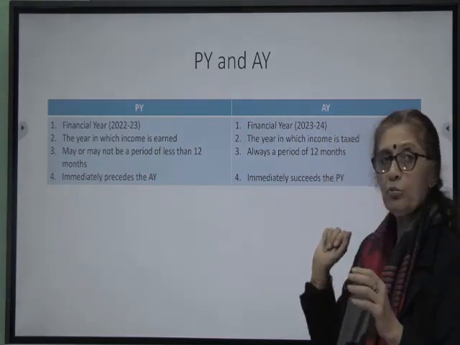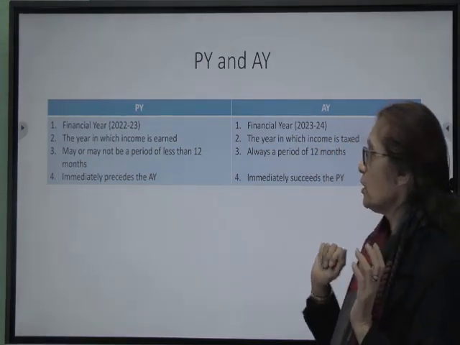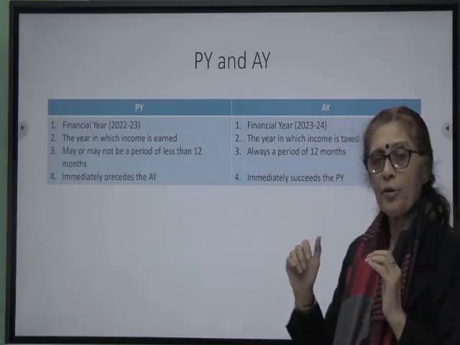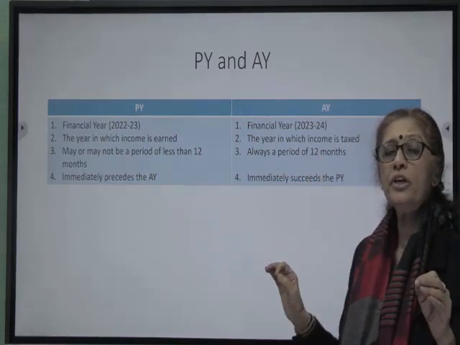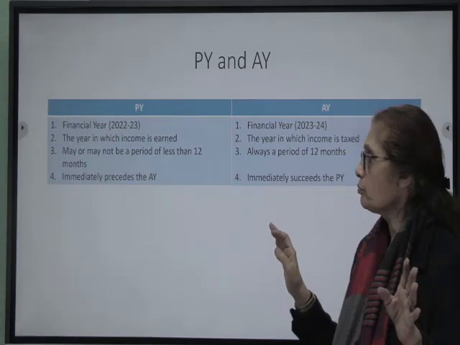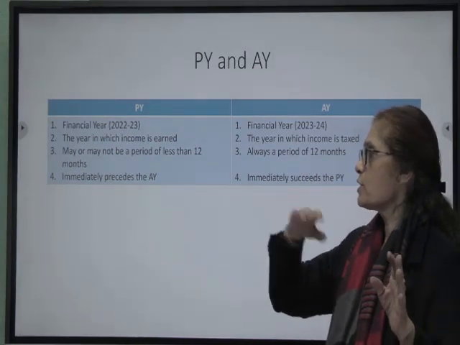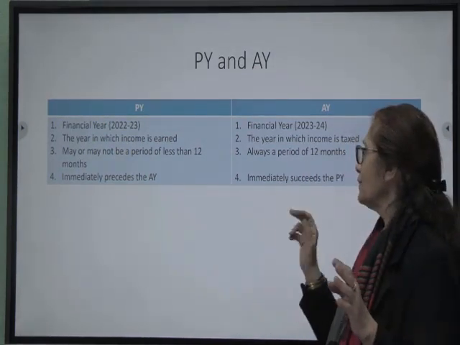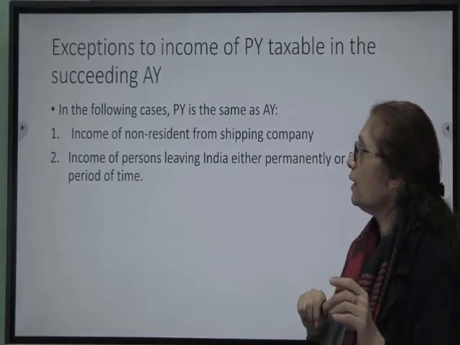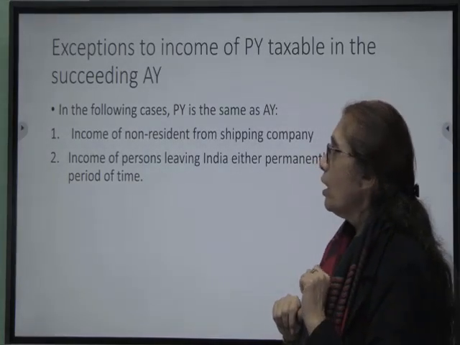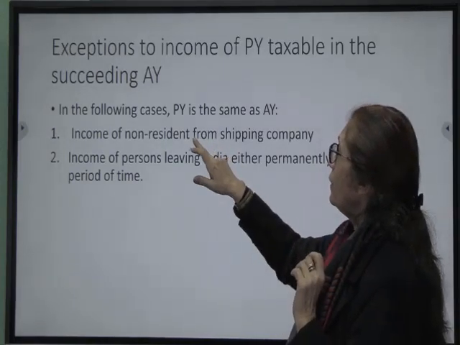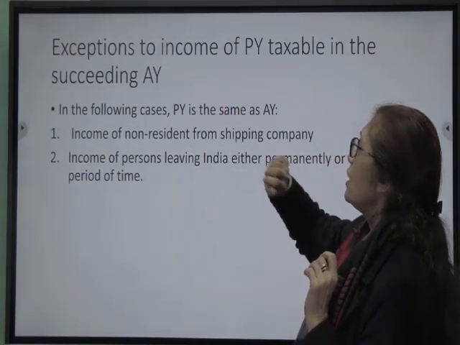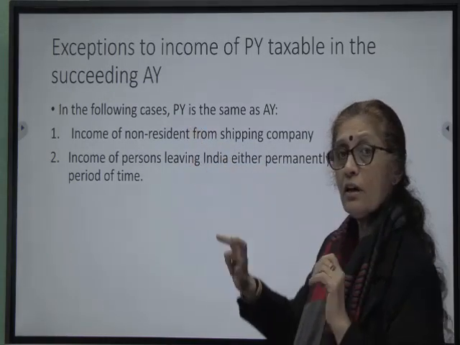The year in which income is taxed is the assessment year. The previous year, as I said, can be a period of less than 12 months, but the assessment year is always a period of 12 months. Naturally, the previous year precedes the assessment year, and the assessment year succeeds the previous year. However, there are certain cases, we call them exceptions, when the previous year is the same